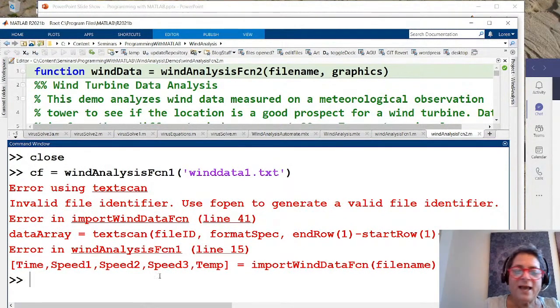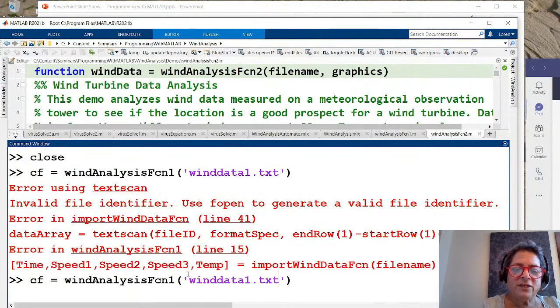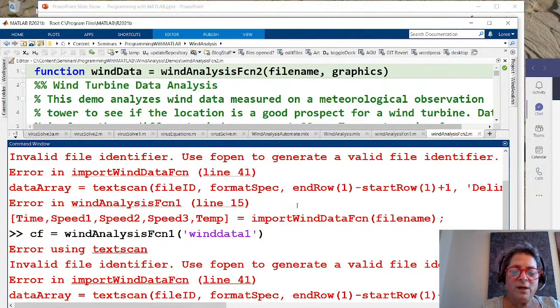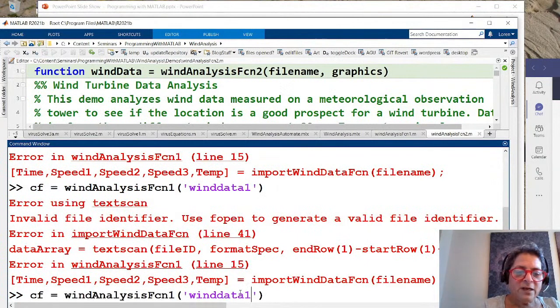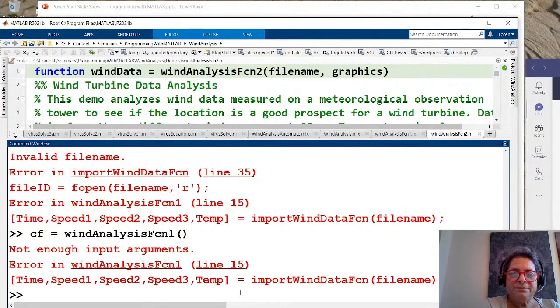Well, instead of doing that, this is typical me. I go, well, maybe the problem is that I don't need to give it the .txt. And so I get a slightly different set of error messages here. Or maybe it's the same one. Or I can say, oh, you know what? I'm doing 1 through 12. Maybe I just need to give it a number. Let's give it 3. Well, no, it can't find that either. And now I'm so frustrated, and I'm just banging on my keyboard, and I get different error messages all the time. Okay, so let me clear out the workspace again.